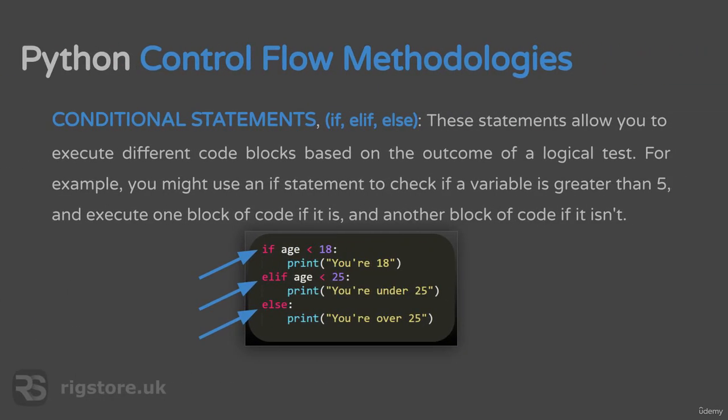Conditional statements. So if, else if, or else. These statements allow you to execute different code blocks based on the outcome of a logical test. For example, you might use an if statement to check if a variable is greater than 5, and execute one block of code if it is, and another block if it isn't.